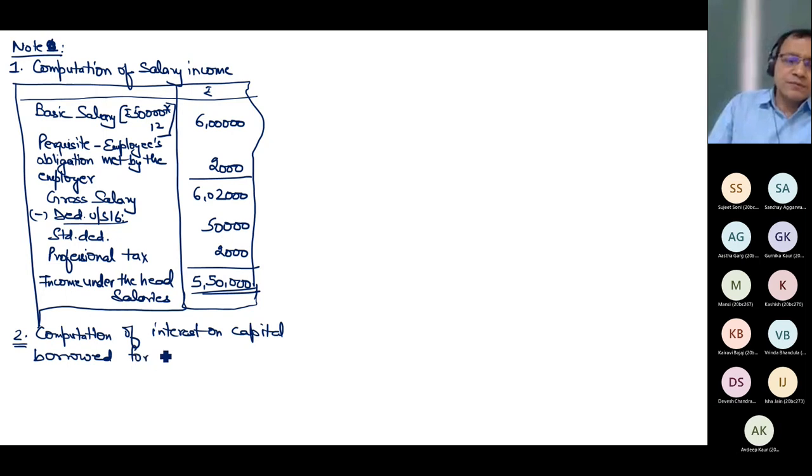For the purpose of, for what purpose do I need to know? For the purpose of deduction under section 24 clause B, while computing income under the head house property.